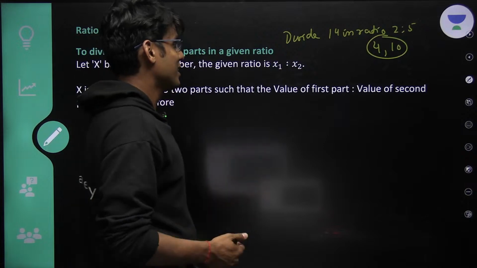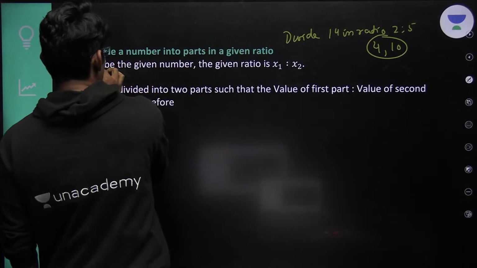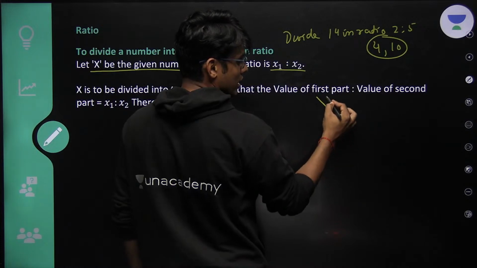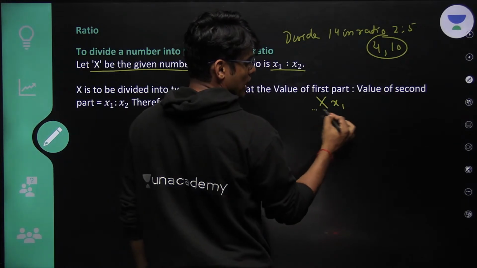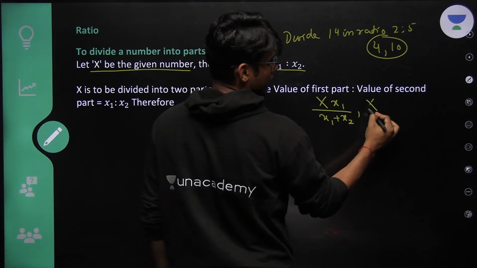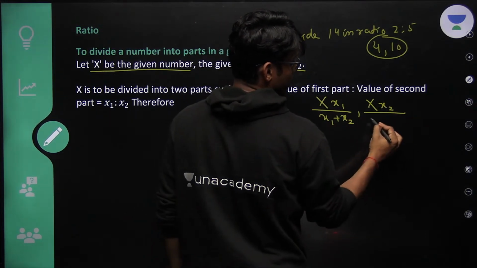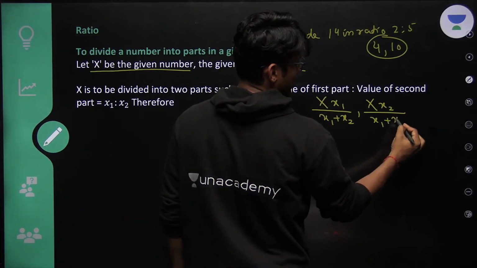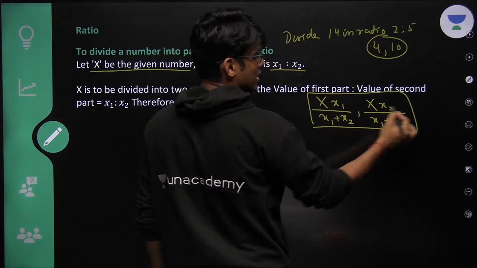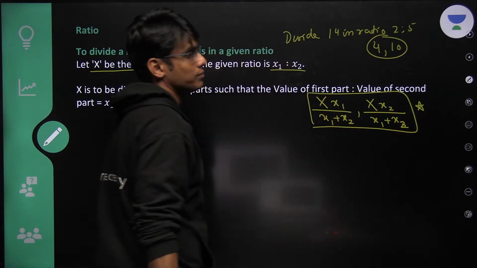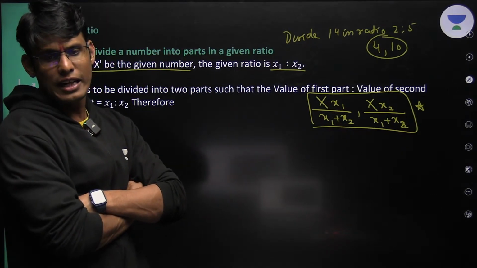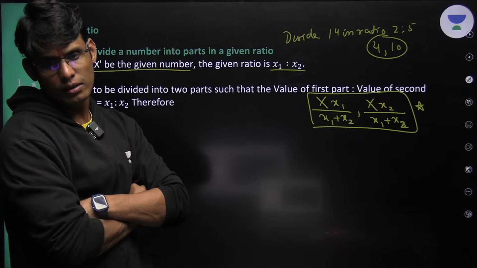If I say that x is the given number, in this ratio it is to be divided, and the first part will be this and the second part will be this, they feel great difficulty in understanding it.